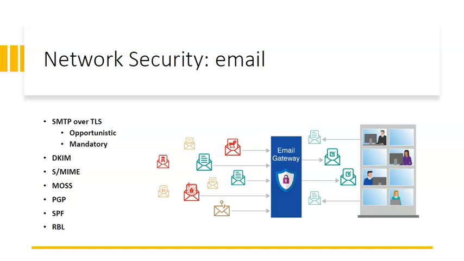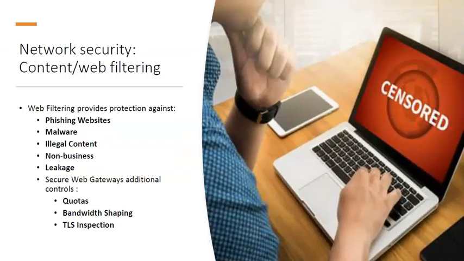Web filtering. That is a most important part in any organization to secure the network, because all the users are accessing the internet. So web filtering or content filtering will help us to protect the users from phishing websites, malware websites, illegal content, and it can even stop access to non-business portals from any particular network. Also, it will help us to protect against leakage of data. We can use other techniques like quotas, bandwidth shaping, and TLS inspection in these.